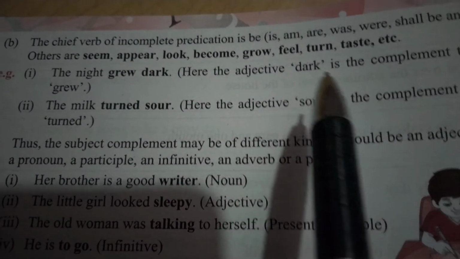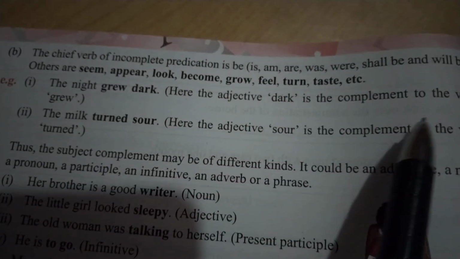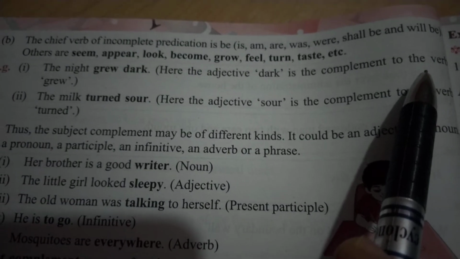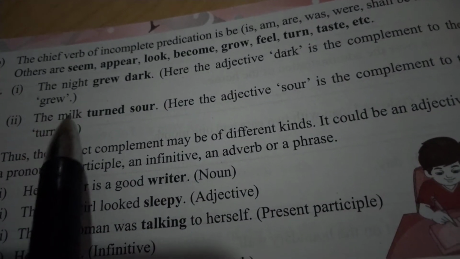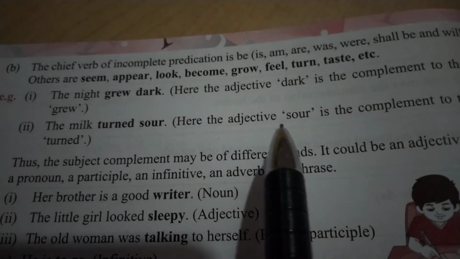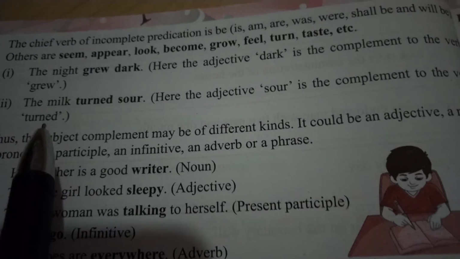Here the adjective dark is the complement to the verb grew. The milk turned sour. Here the adjective sour is the complement to the verb turned.